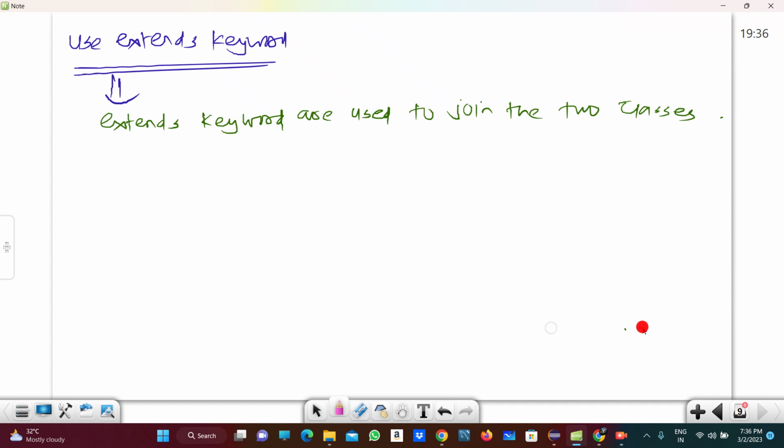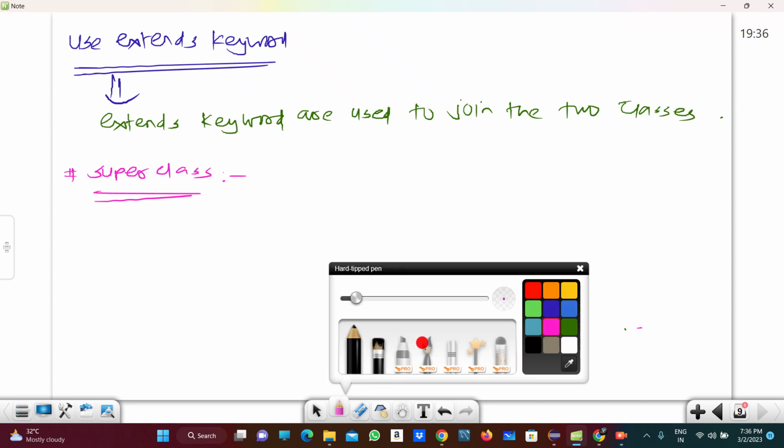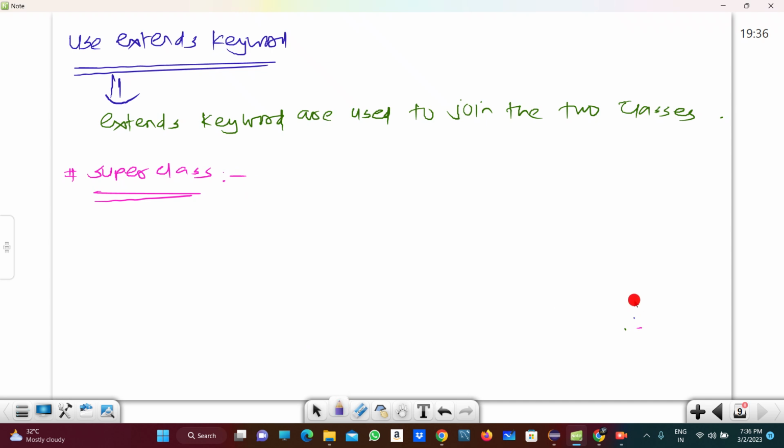Then what is meant by superclass and subclass, that I am also writing here. The superclass, or we can say parent class, is the class from where we are acquiring the properties.